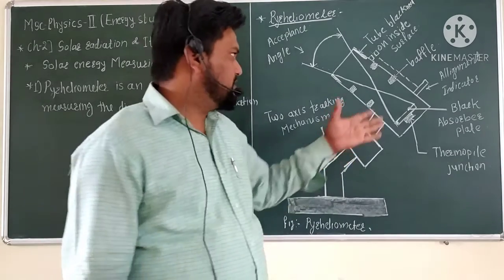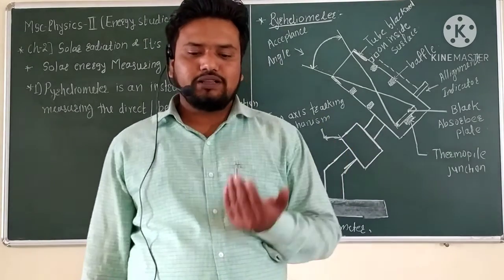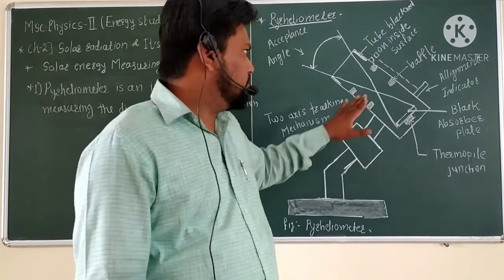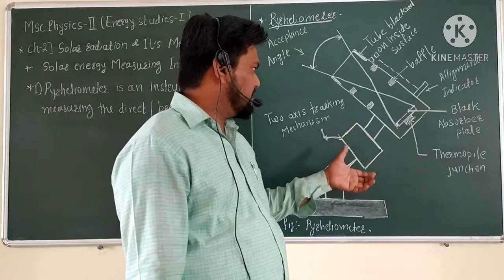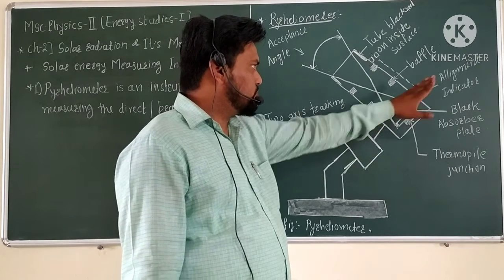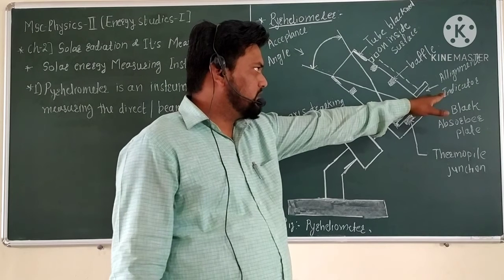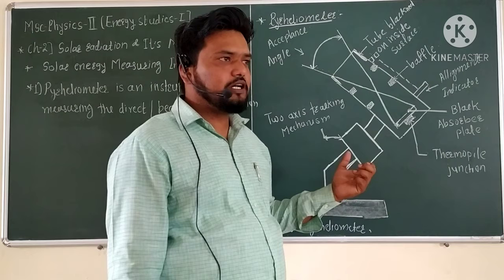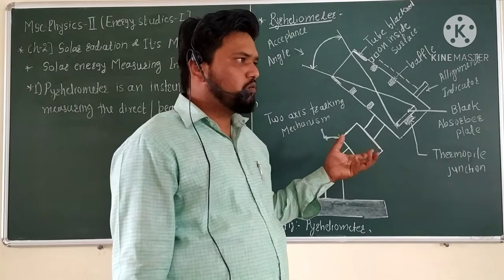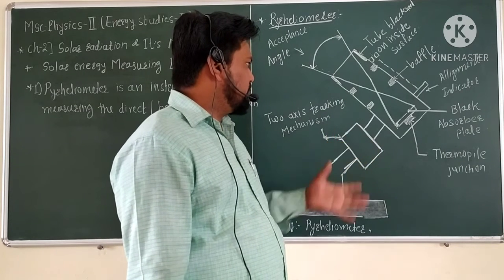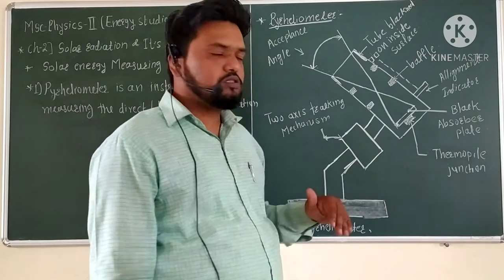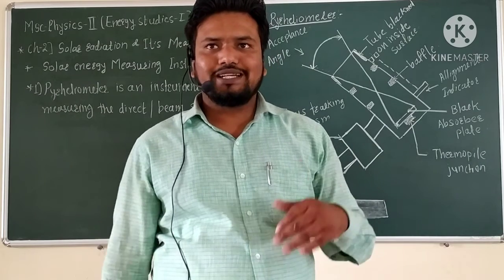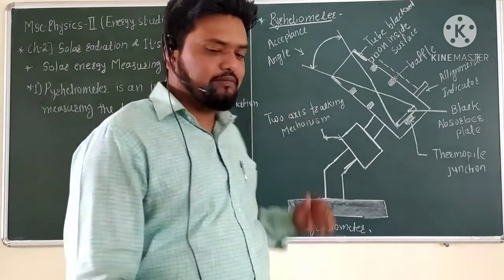If we see that in detail, the tube has a mechanism that aligns with the direction of the sun's rays, and there is an alignment indicator that shows the direction of the incoming or incident sun rays. Using this, we align the instrument to the incident sun radiation, with the help of the two axis tracking mechanism.